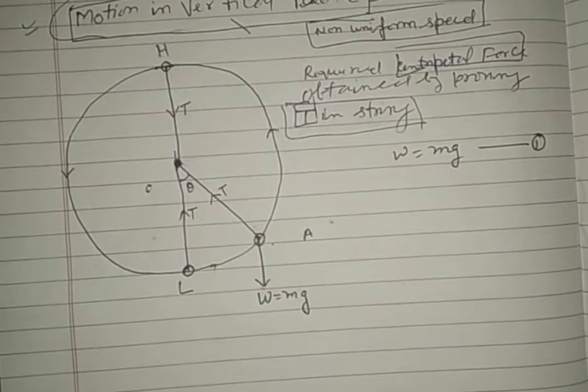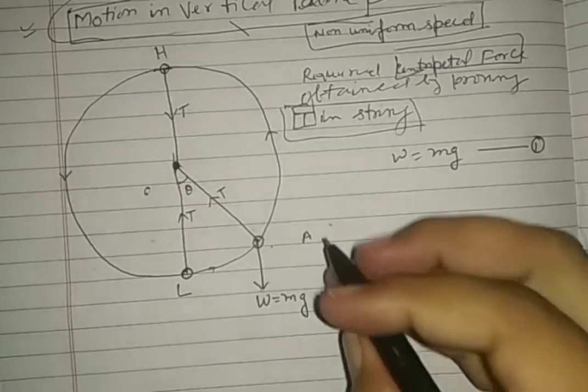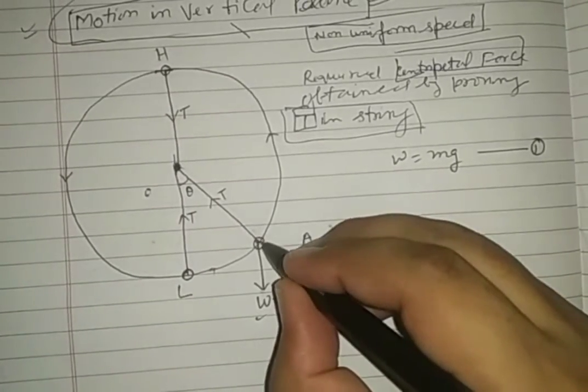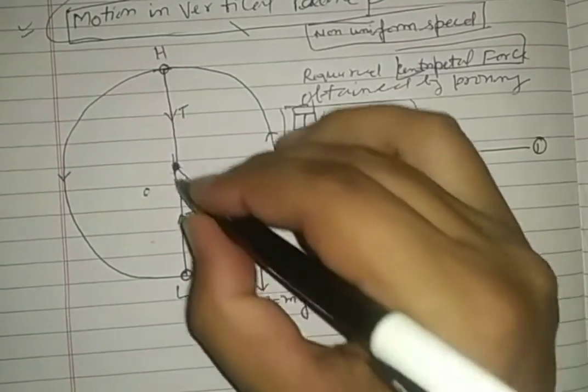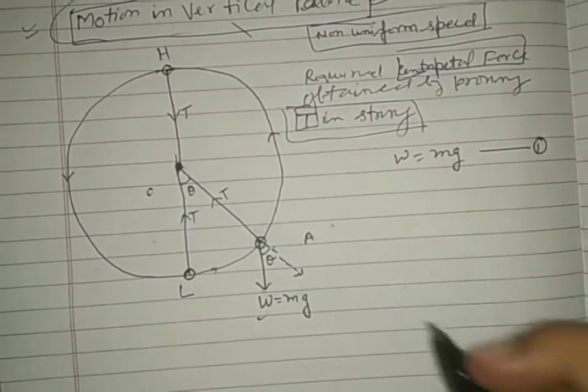Now let us obtain the projection of it. One projection of this weight mg is in this direction. See, these two are parallel, with the same corresponding angle theta.